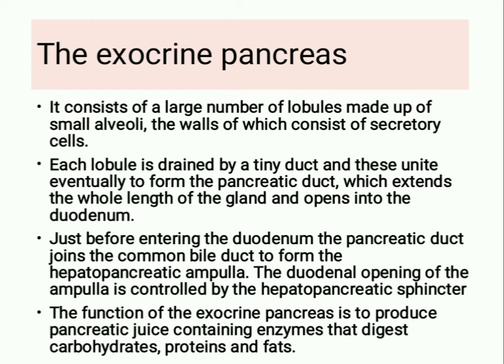Just before entering the duodenum, the pancreatic duct joins the common bile duct to form the hepatopancreatic ampulla. The duodenal opening of the ampulla is controlled by the hepatopancreatic sphincter. The function of the exocrine pancreas is to produce pancreatic juice containing enzymes that digest carbohydrates, proteins, and fats.